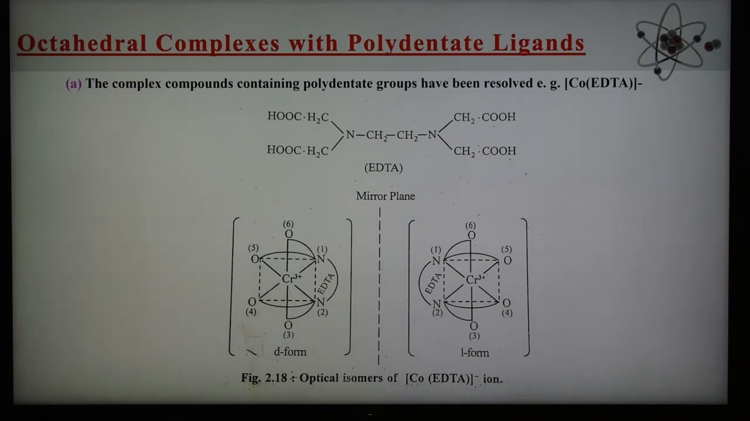So it is also possible that optical isomers are found in 6-coordinated complexes, and we have seen 6 different types, and this is also the case with polydentate ligands, which also show octahedral geometry of complexes.